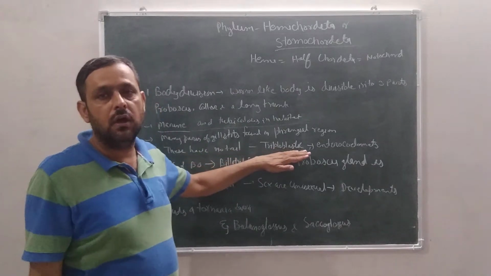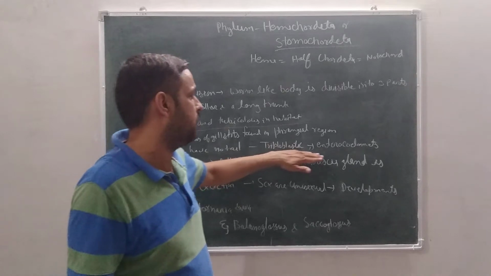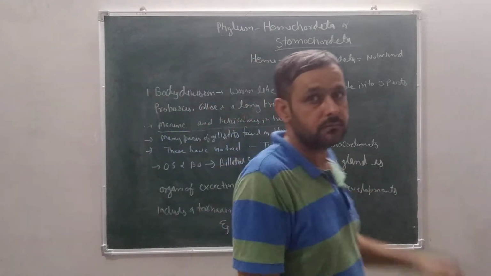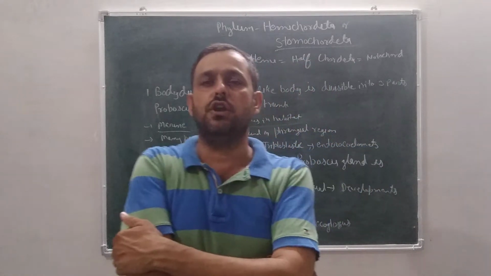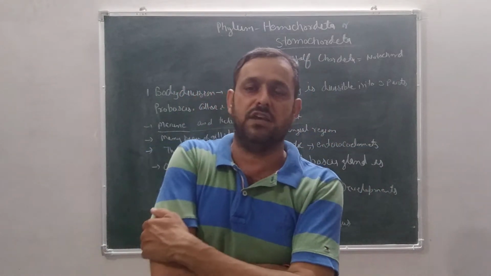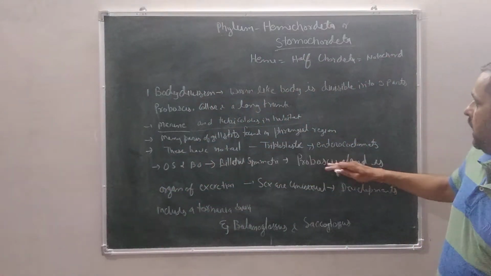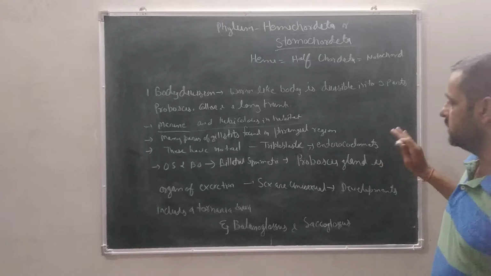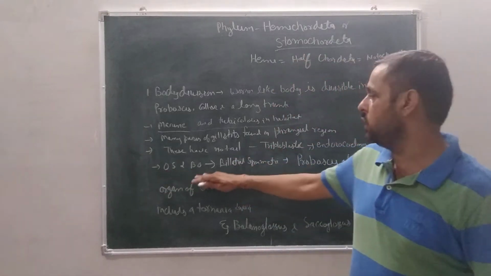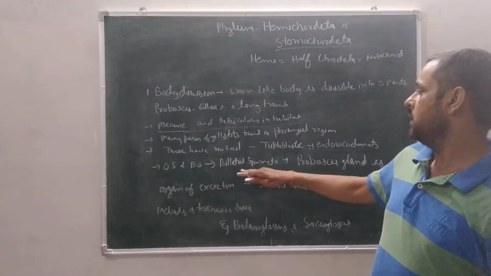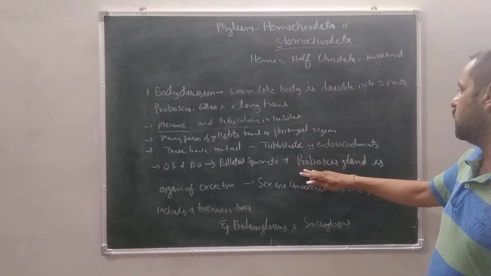Triploblastic: as you know, all three germinal layers, ectoderm, mesoderm, and endoderm, are found. Enterocoelomates: the true coelom is divided into two types, schizocoelomates and enterocoelomates. So hemichordates have the enterocoelomate type of coelom. Organ system level of body organization is found. Bilateral symmetry is found in hemichordata.